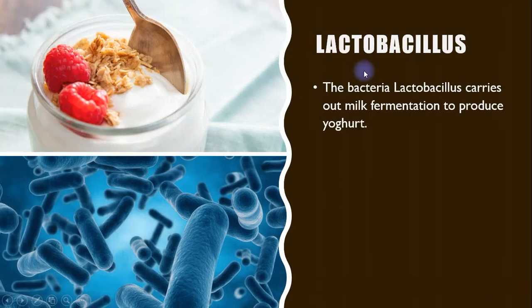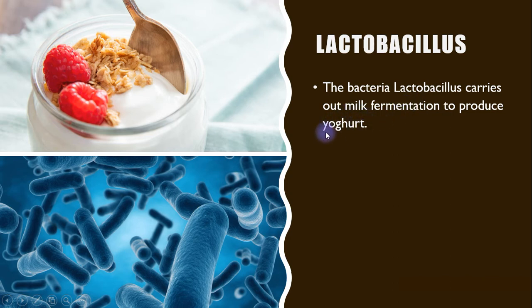Okay, so an example of lactic acid fermentation is in the Lactobacillus species. Lactobacillus is a type of bacteria. The bacteria Lactobacillus carries out milk fermentation to produce yogurt. So Lactobacillus is a good bacteria that carries out milk fermentation to produce yogurt.